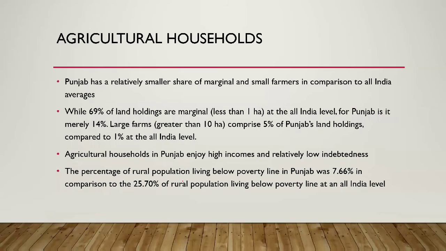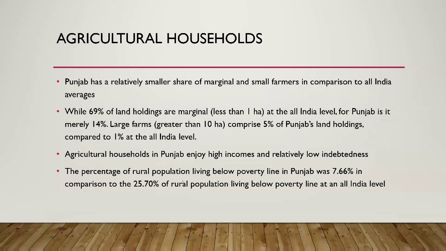Further, on agricultural households, Punjab has a relatively smaller share of marginal and small farmers in comparison to all India averages. While 69% of land holdings are marginal, which means they are less than 1 hectare, at the all India level, for Punjab it is nearly 14%, which is slightly good. Large farms greater than 10 hectares comprise 5% of Punjab's land holdings, whereas at the India level it is less than 1%.